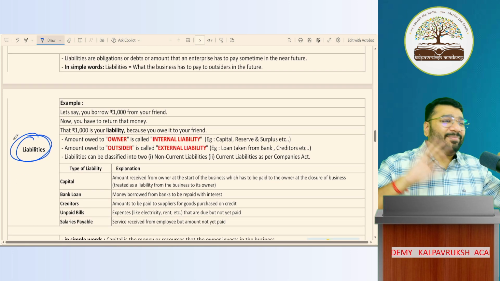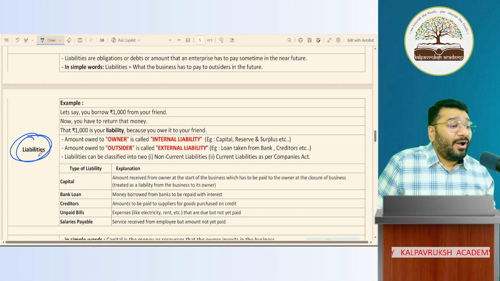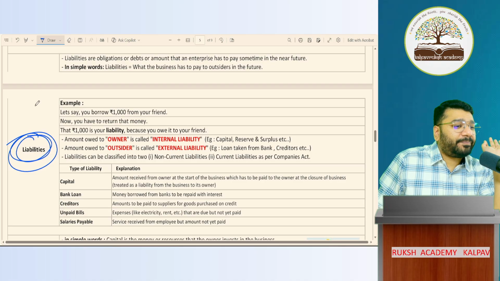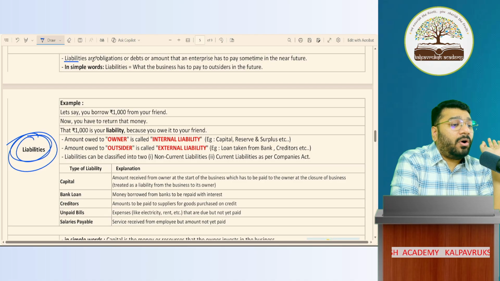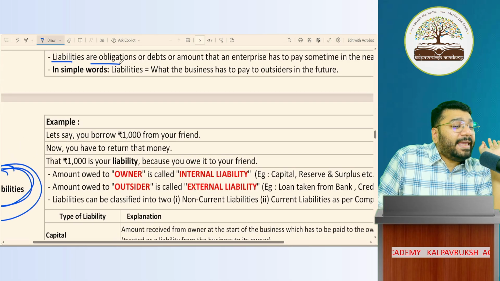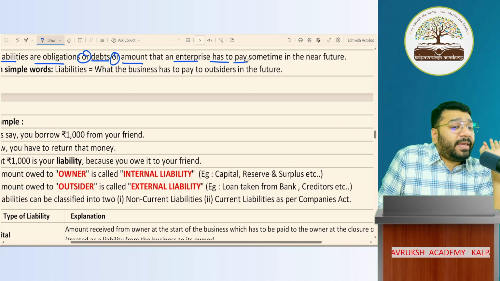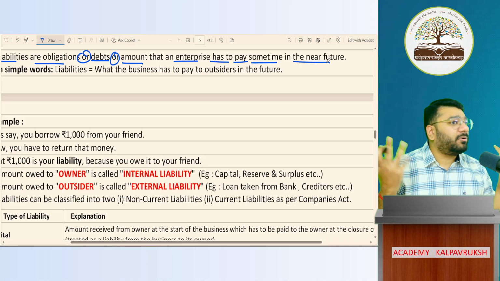But now on public demand, I'm here only. Okay, now what is meant by liabilities? Listen very carefully. Liabilities are obligations or debts or amounts that an enterprise has to pay sometime in the near future. Very heavy loaded.